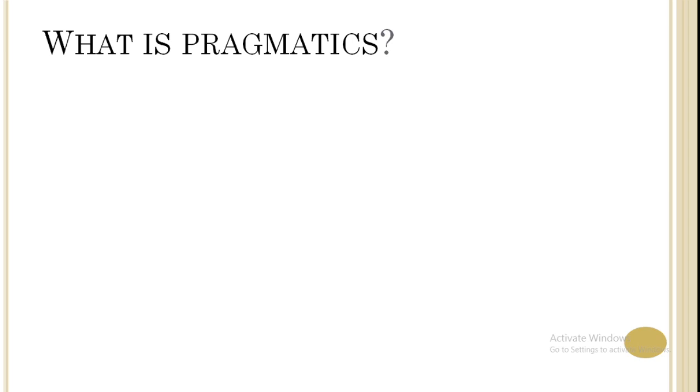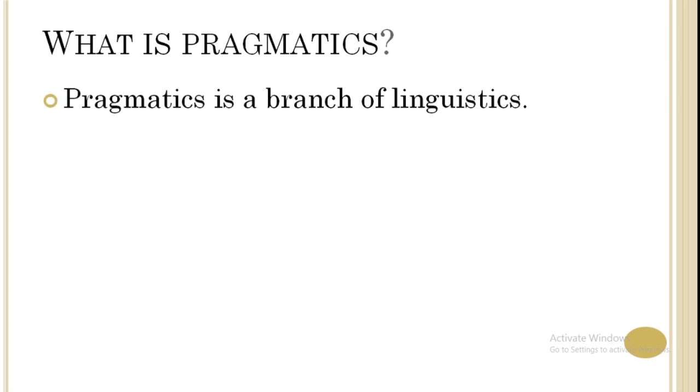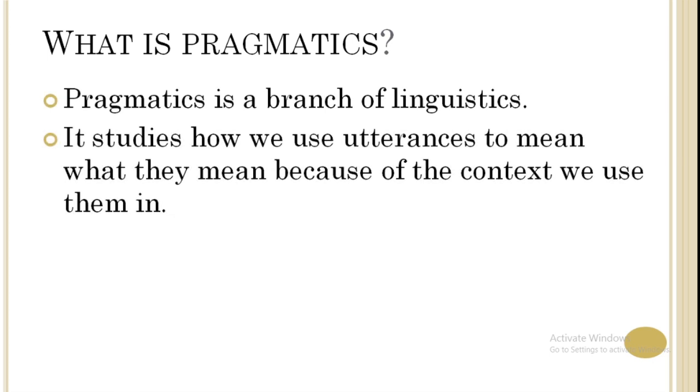The term pragmatics was coined in the 1930s by the philosopher C.W. Morris. This is the branch of linguistics that studies how we use utterances.